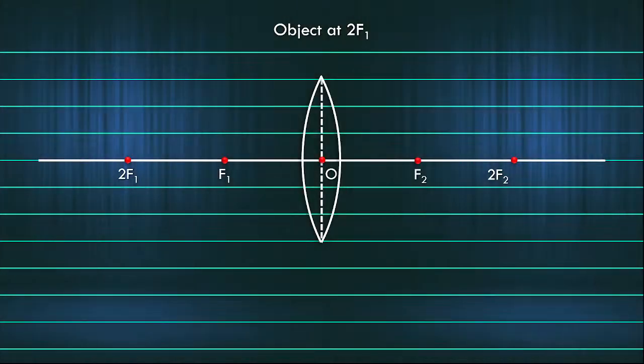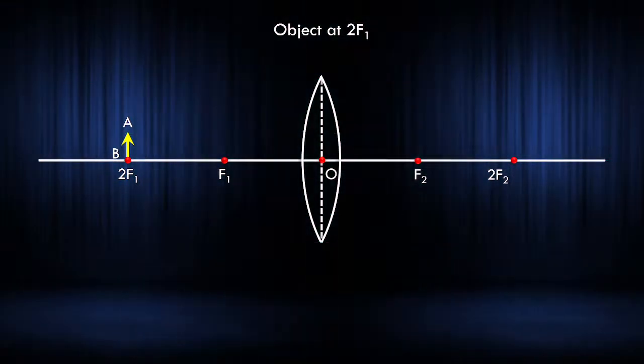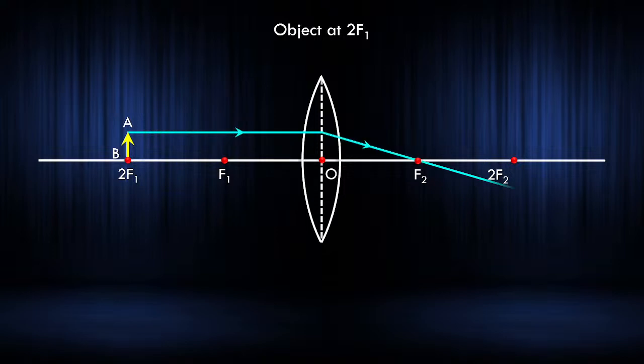Next, object at 2F1. I'm going to keep the object at 2F1. AB is the object. Now if I draw a straight line, an incident ray parallel to the principal axis, it will pass through F2. Another line passing through the optical center goes like this. Now these two lines are intersecting. Can I join the red dot and the yellow dot?